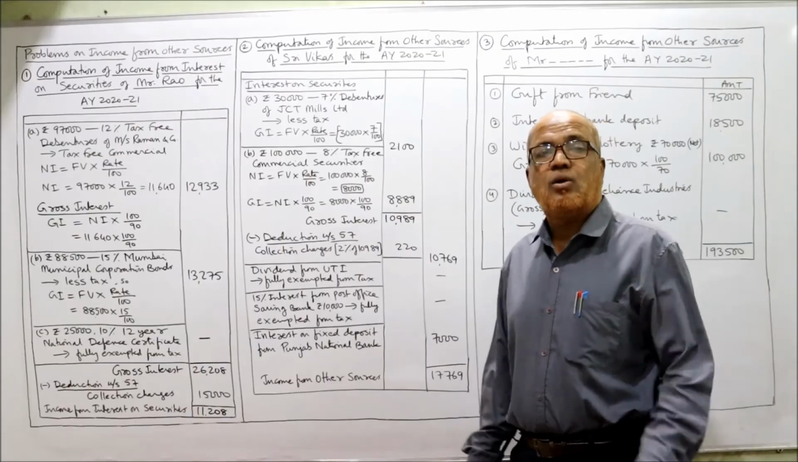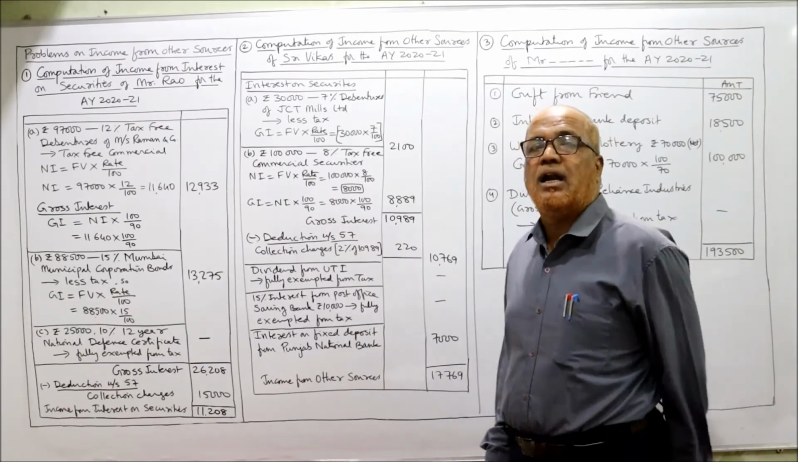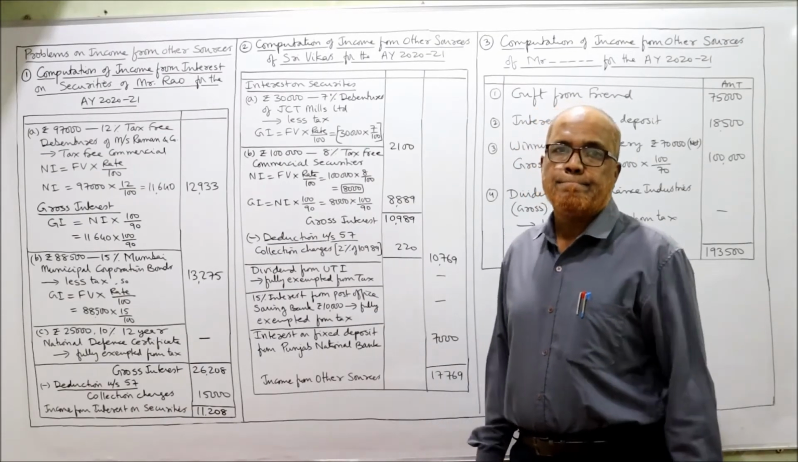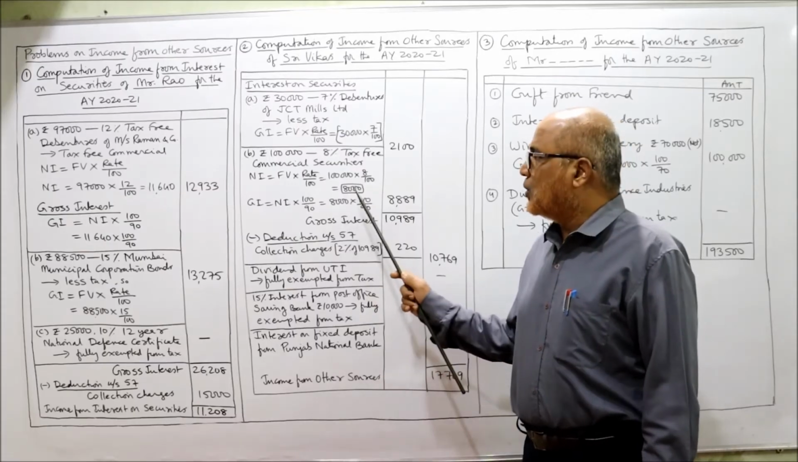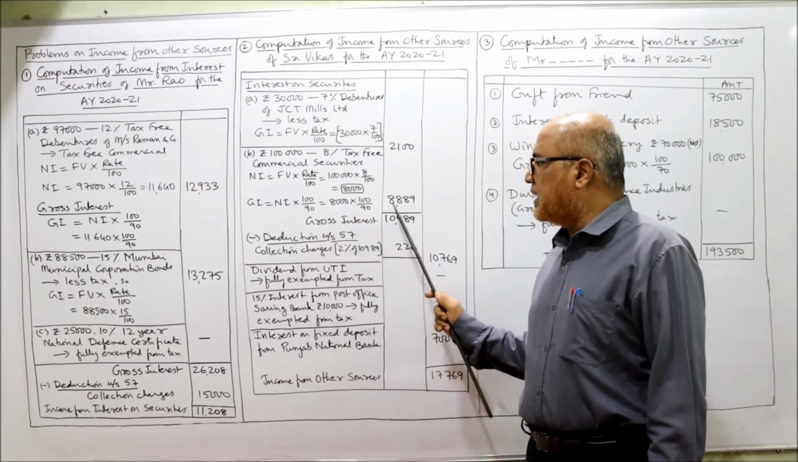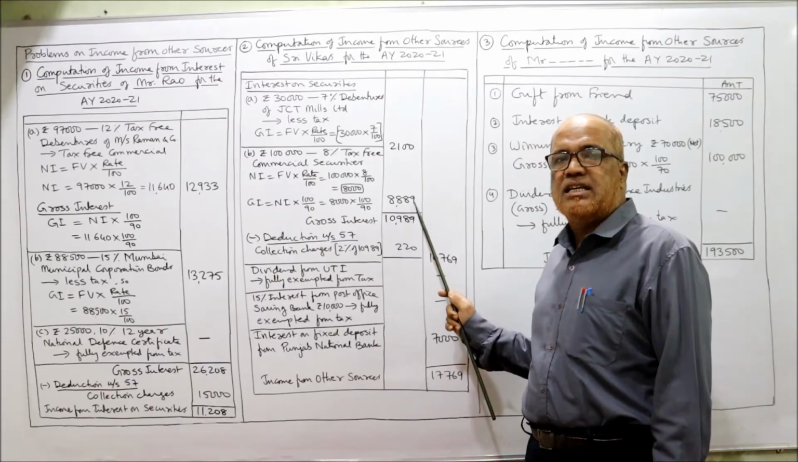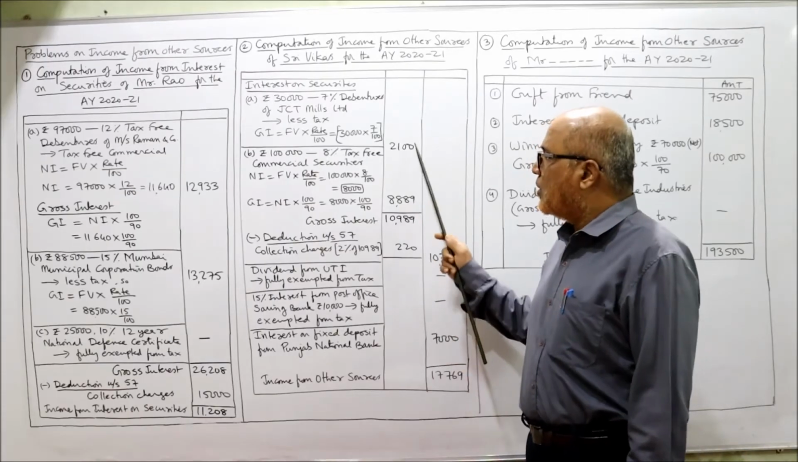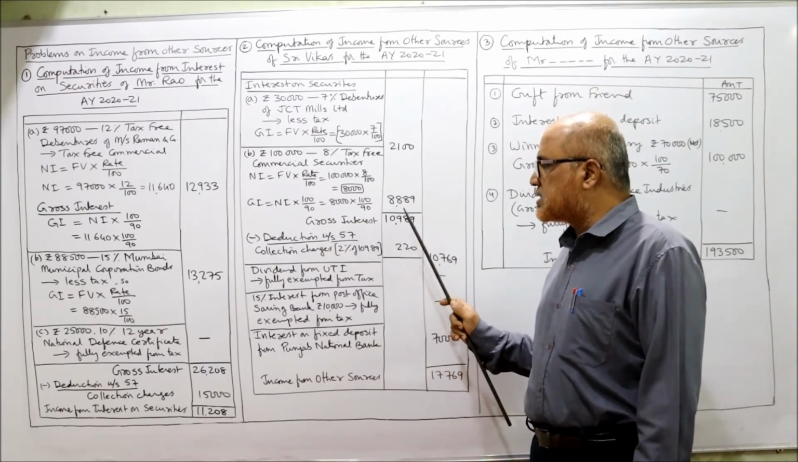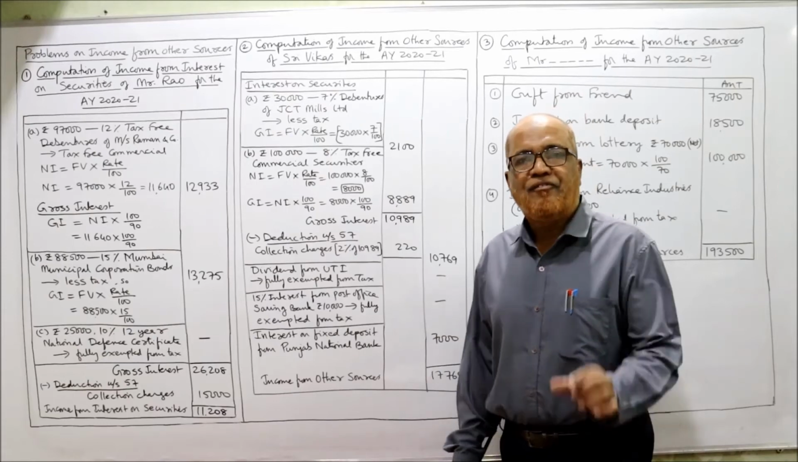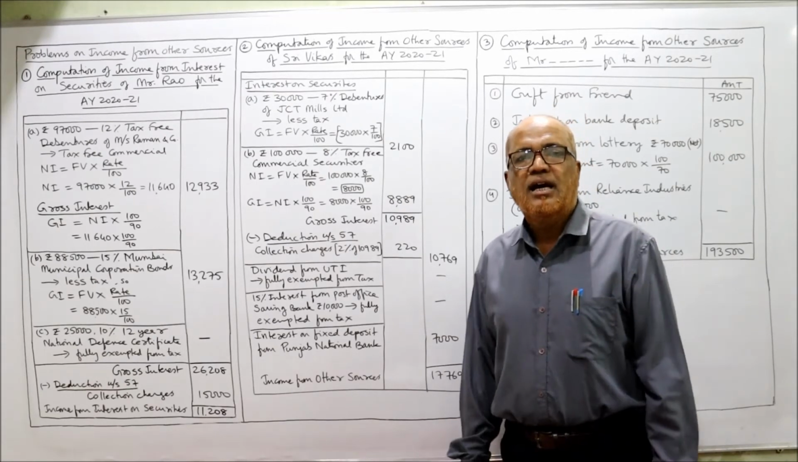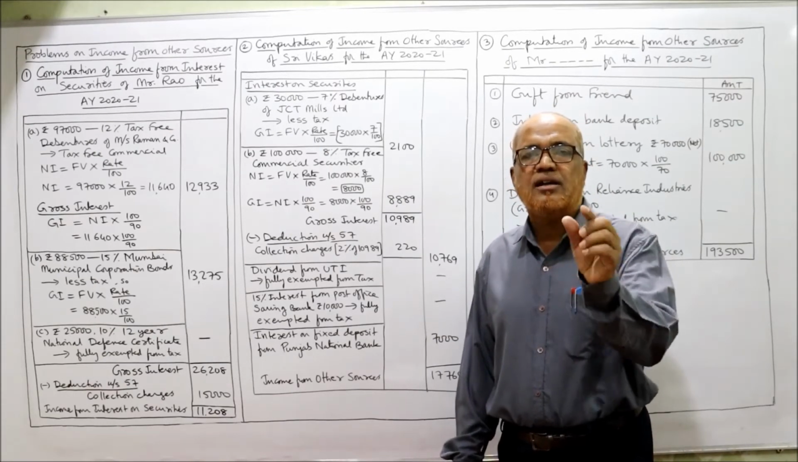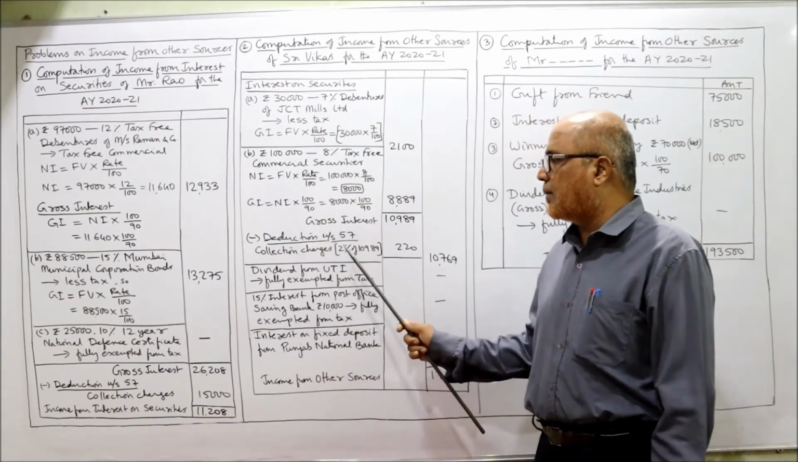Now gross interest is equal to net interest into 100 by 90. 8,000 into 100 by 90, 8,889. That is the gross interest. Now take the total of these two. Gross interest 10,989. From 10,989, collection charges, deduction under section 57 will be allowed.